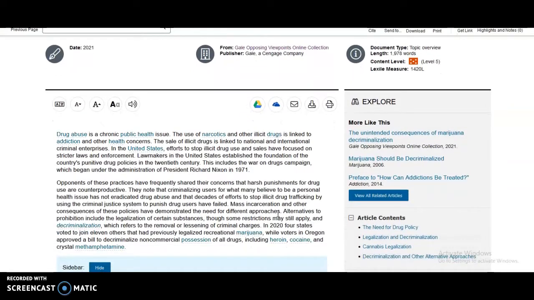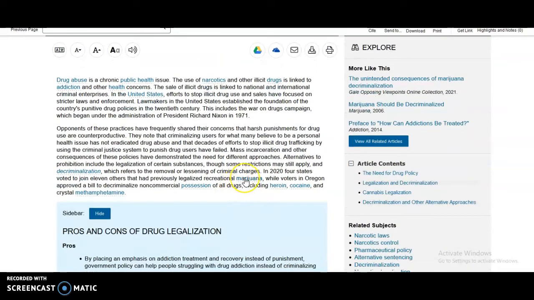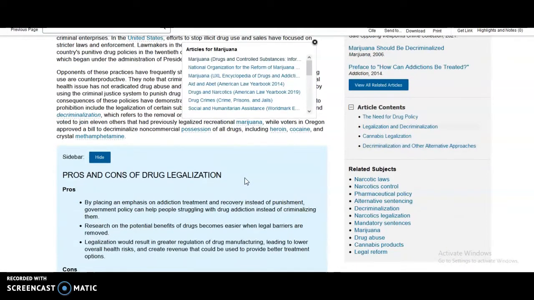The summary is an objective overview of the issue with links to additional information. For example, if we click on the marijuana link, it shows us related articles to the topic of marijuana and drug legalization.